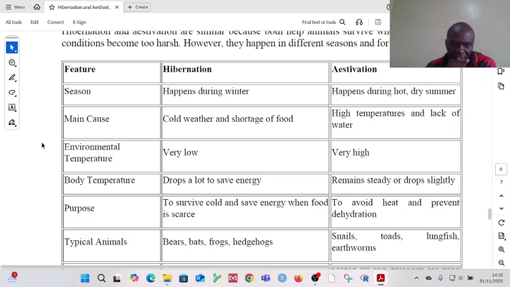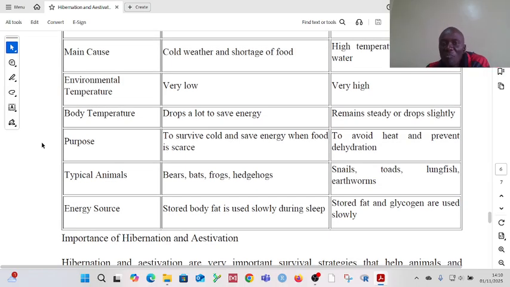The purpose of hibernation is to survive cold and save energy when food is scarce. But aestivation is to avoid heat and prevent dehydration. The energy source for hibernation is the stored body fat, which is used slowly during sleep. Equally for aestivation, it is stored fat and glycogen, which are also used slowly.